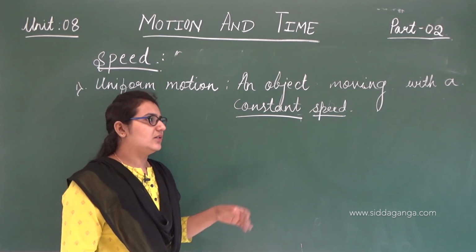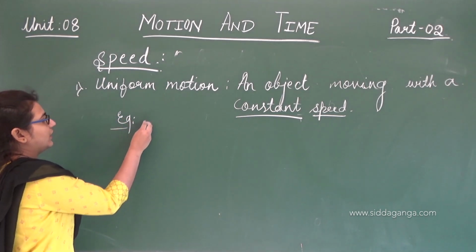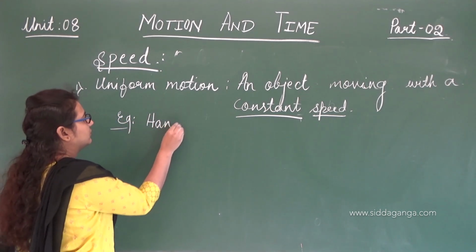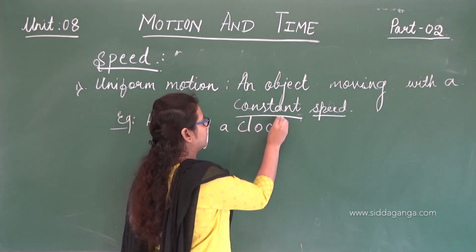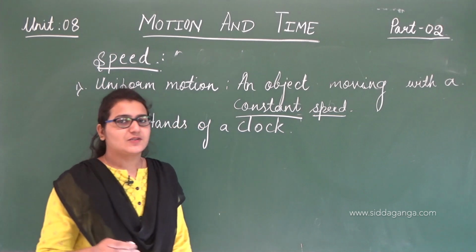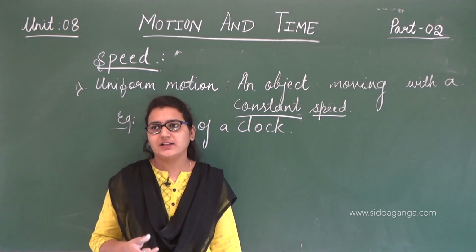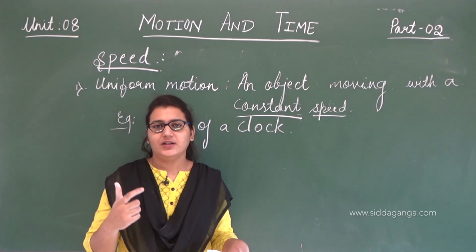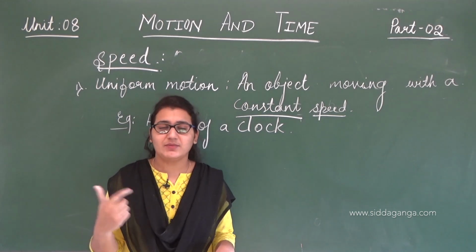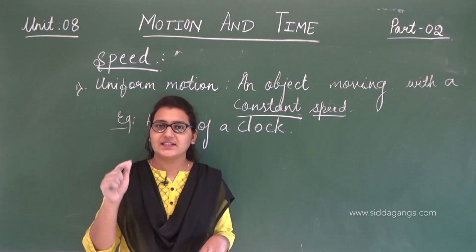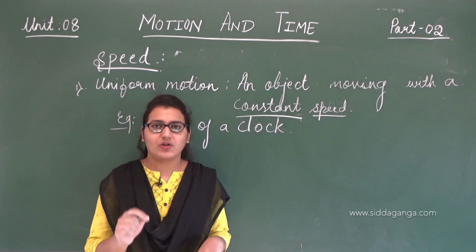And there are many examples, like the hands of a clock. In our watches and clocks, we sometimes feel that time has gone too fast or is going very slow, but actually it's the same rate of motion, the constant speed that the hands of the clock maintain.